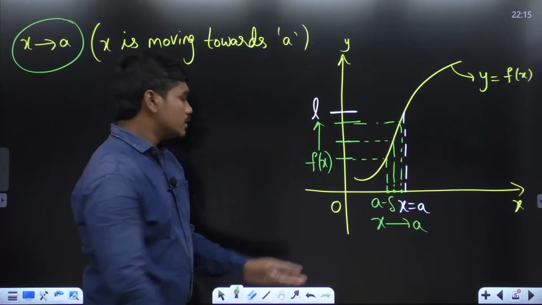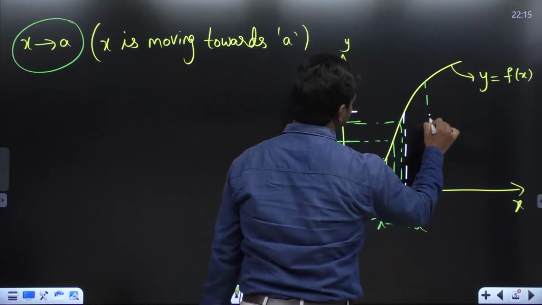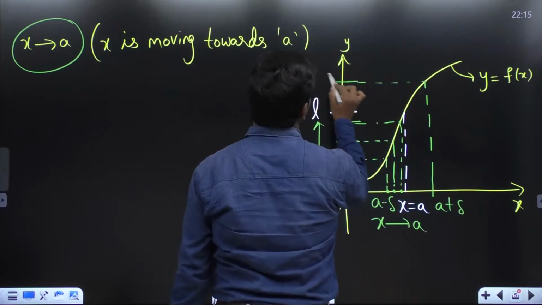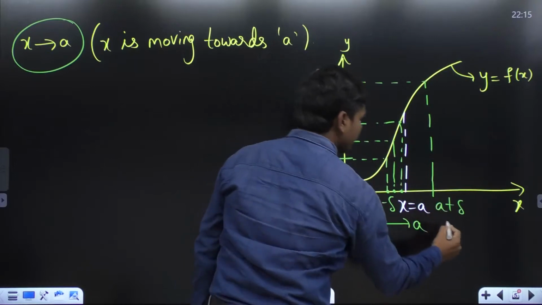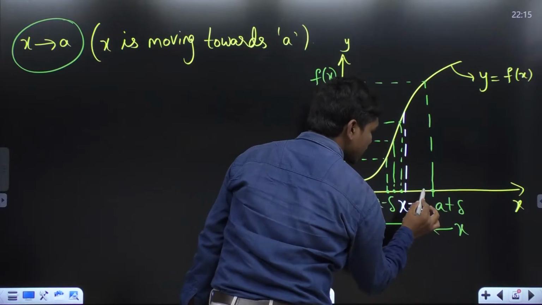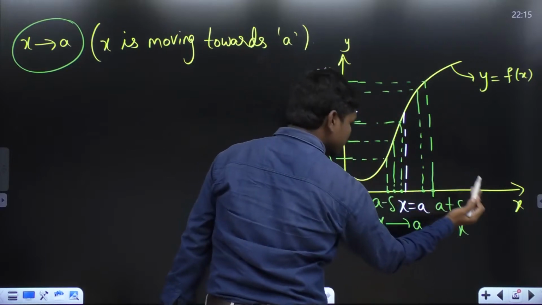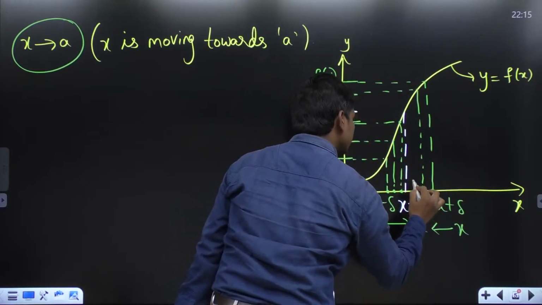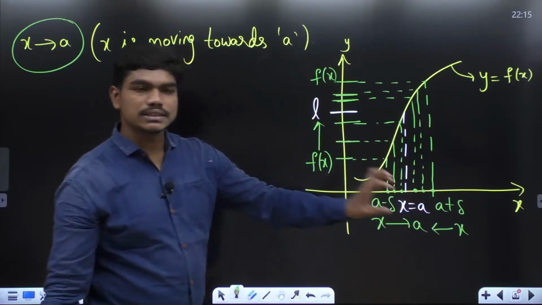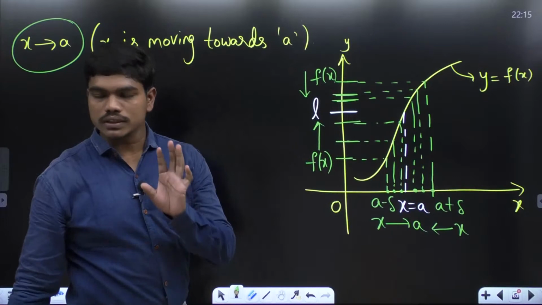Similarly, you can ask me another way. Sir, you are taking from left hand side. Why not from right hand side? Yes, you can take. For example, if this is a plus delta over here, then this value is f of x. Correct? Now, if you start moving your x towards a in this direction, for example, initially the x is here, so let me take a point here. So if I take this point like this, then this will be your f of x. Similarly, if you move a bit closer towards here, then this will be your f of x. So it doesn't matter from which direction x is moving towards a, but always your f of x will start moving towards L.